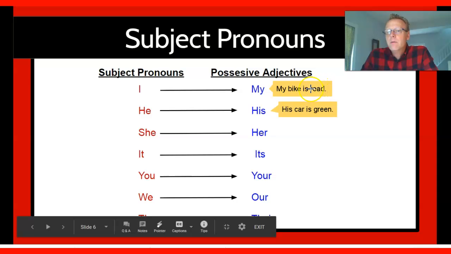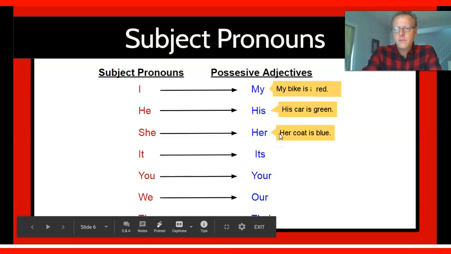Sorry, I need to jump up here and just fix that. Red. Her coat is blue. Her coat is blue. Again, this is a possessive adjective, and it's describing the coat, and it's showing that it belongs to her. Okay? Very good.